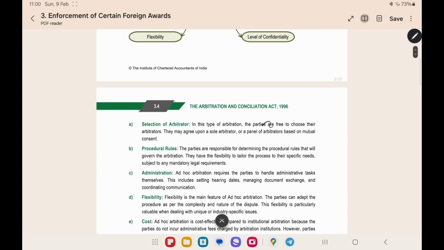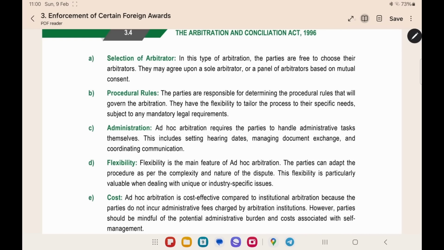Selection of arbitrator. The parties can choose the arbitrators by themselves. The parties can select a single arbitrator or a panel of arbitrators. They can decide it on their mutual consent. Second one, procedural rules. The parties will be determining the procedural rules applicable for the arbitration. They will have the flexibility. What will be the procedure? They will decide it themselves.